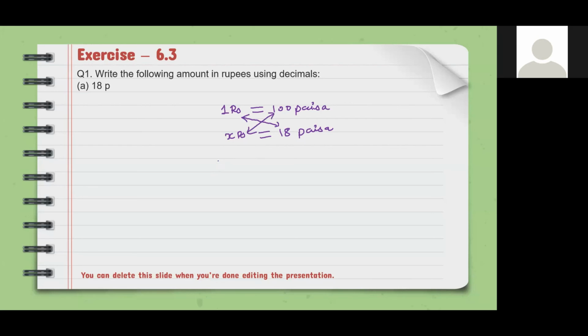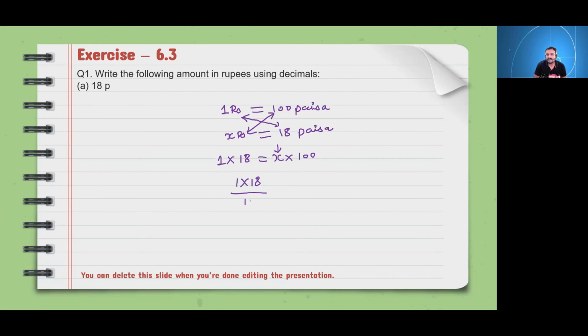So 1 minute, I'm solving. 1 into 18 will be equal to x into 100. Now we want the value of x, so we will shift this 100 to the other side, that is LHS. So 1 into 18 upon 100 will come. Why upon 100? Because here it is in multiplication, so when we shift it to the other side, it will go in division. That will be x. So now 18 upon 100 came, not 100 upon 18.